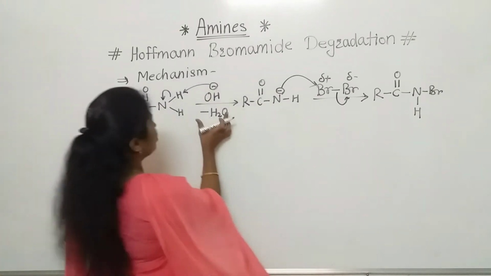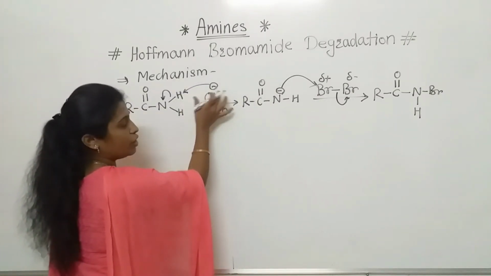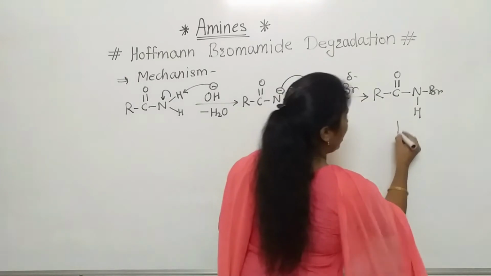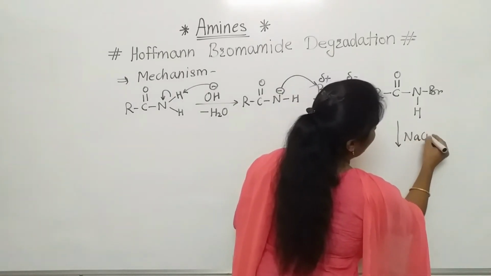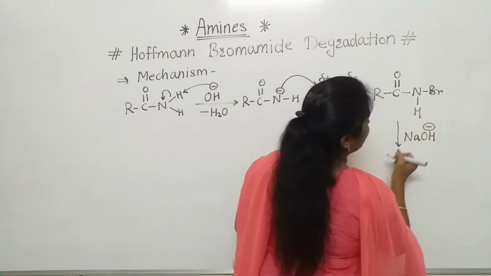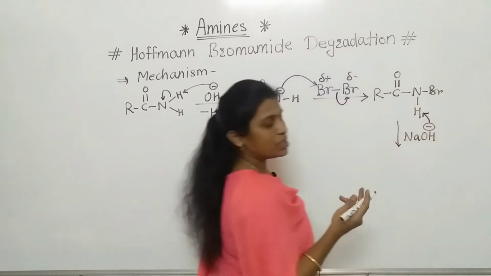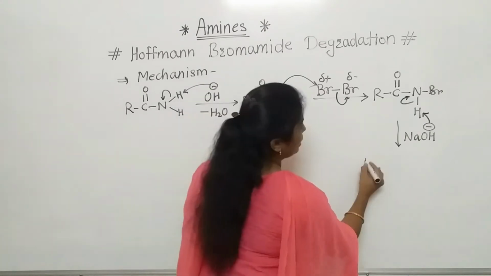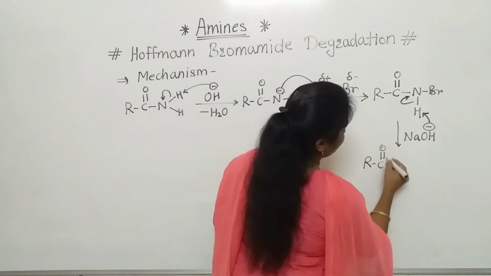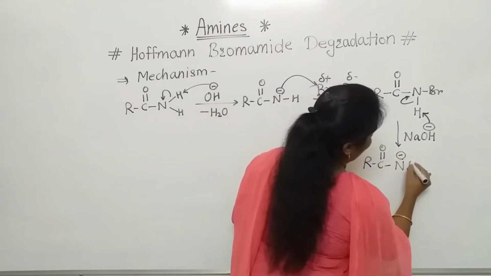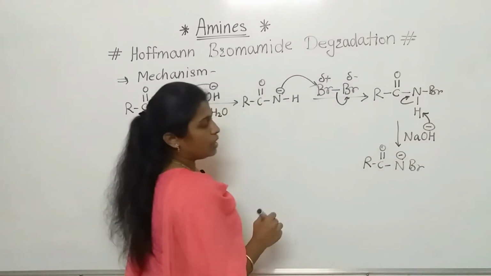Similarly, whatever aqueous NaOH we have used, here also there is an addition of a base. The negatively charged OH minus will abstract this proton, meaning again a deprotonation reaction, and that negative charge will be on this nitrogen. So this is the R intermediate.